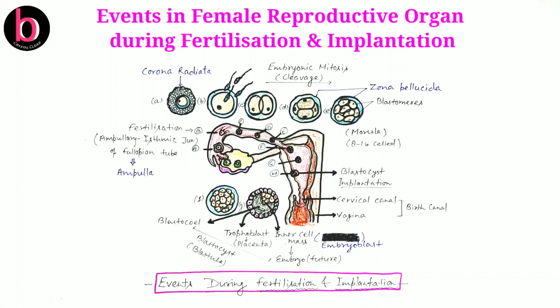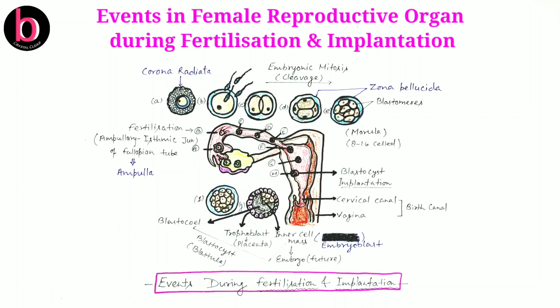At this time there will be some very rapid changes, which is known as the blockage reaction. What is the blockage reaction? The blockage reaction is a number of chemical changes in the egg membrane to stop polyspermy. So what is polyspermy? When multiple sperm come in contact with the ovum, or when multiple sperm participate in fertilization, this is polyspermy, and polyspermy is always lethal. It means this will cause death of the egg. So polyspermy will be inhibited by the blockage reaction.